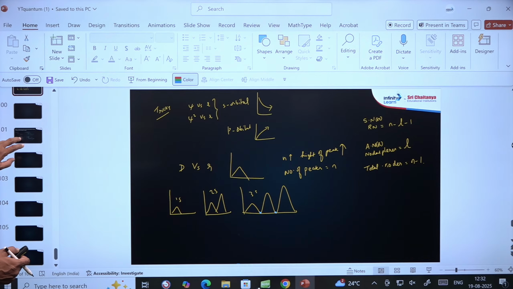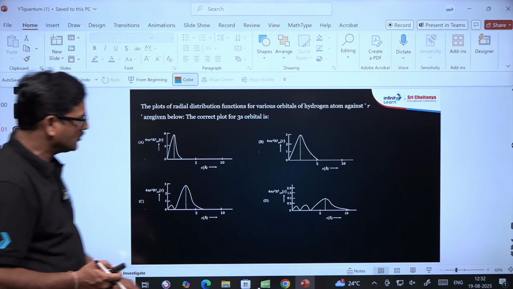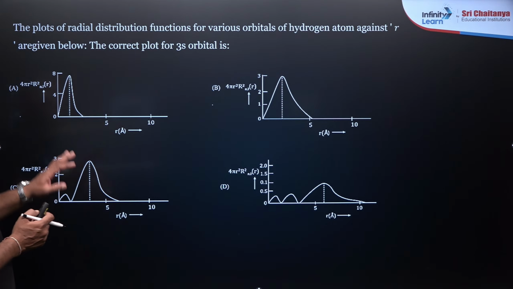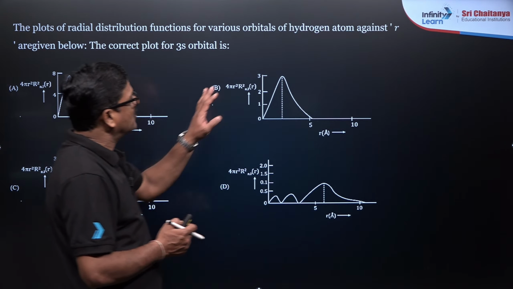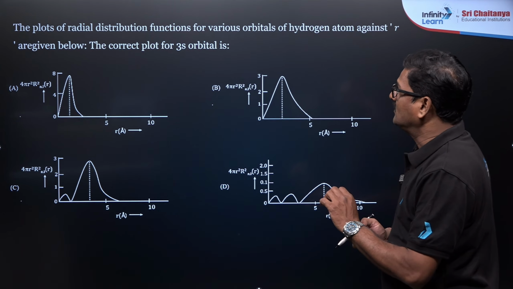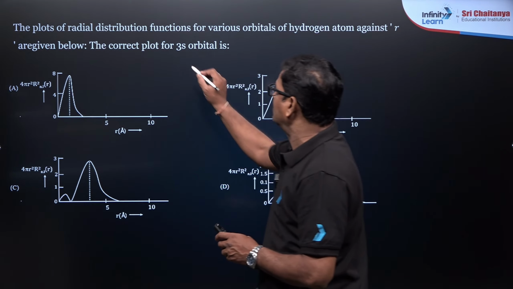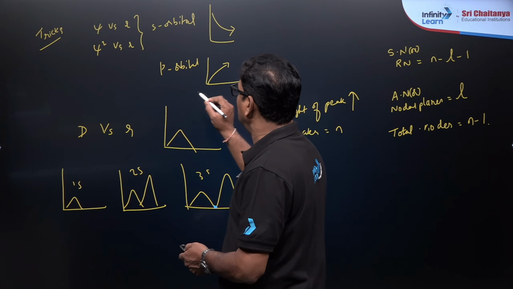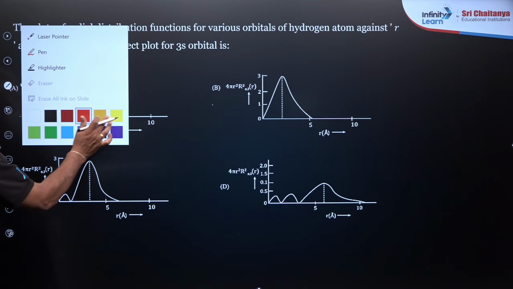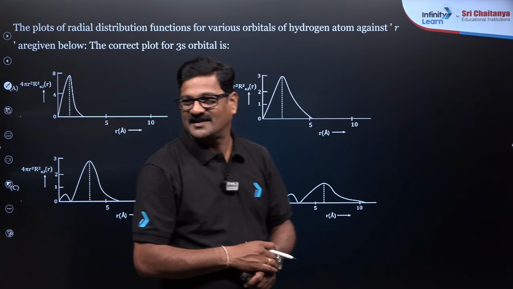Okay. And I have a question. Now, you tell me, the plots of radial distribution curves of the various orbitals of hydrogen atom, radius are given below. The correct plot for 3s orbital. I want you to give the answer. The last question before we end the session.